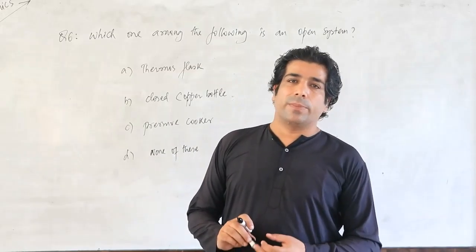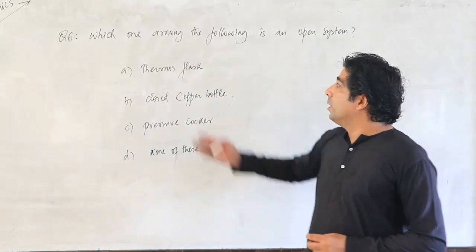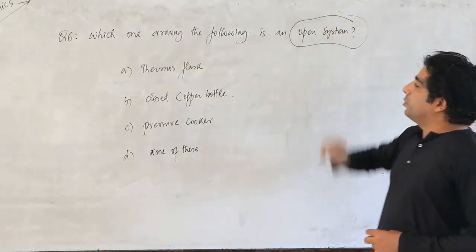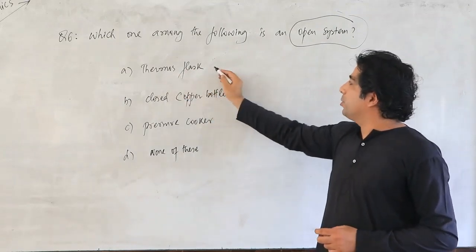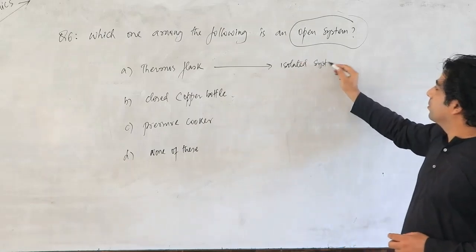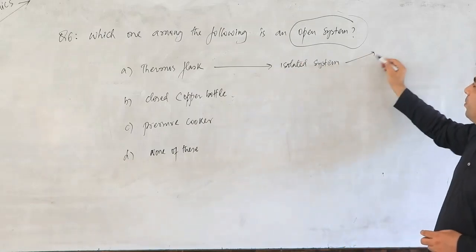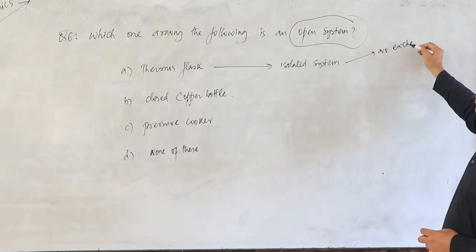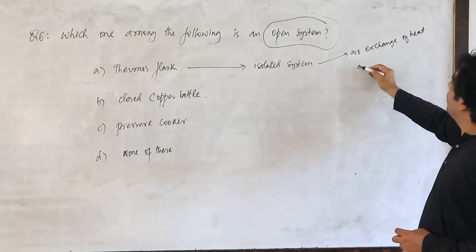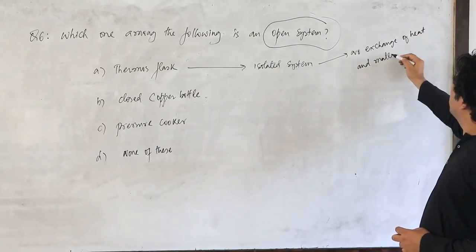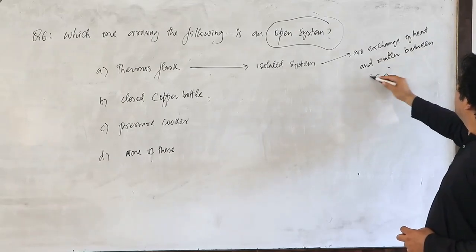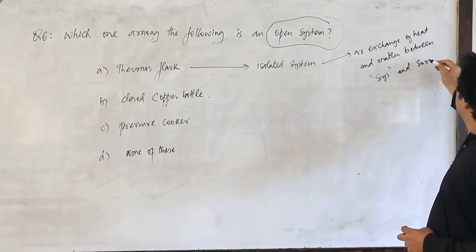Dear friends, let's talk about question number 6. Which one among the following is an open system? If you look at the thermos flask, I told you last time it's an isolated system. In an isolated system, everybody knows there is no exchange of heat or matter between system and surroundings.